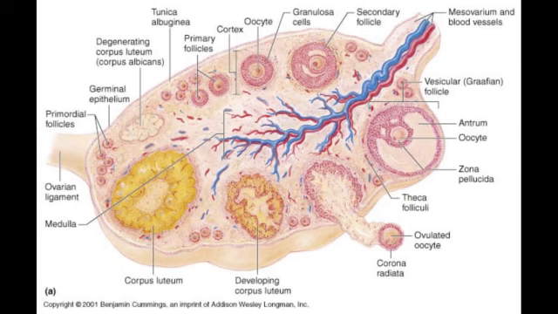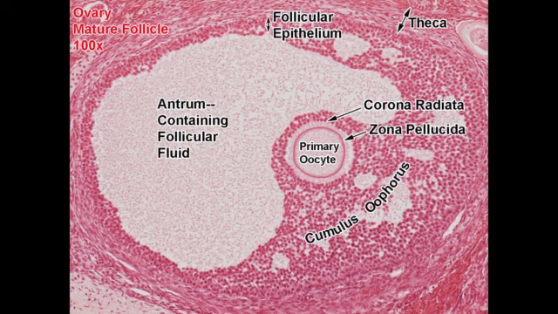The germinal epithelium covers the ovarian stroma. The ovarian stroma is divided into two regions.